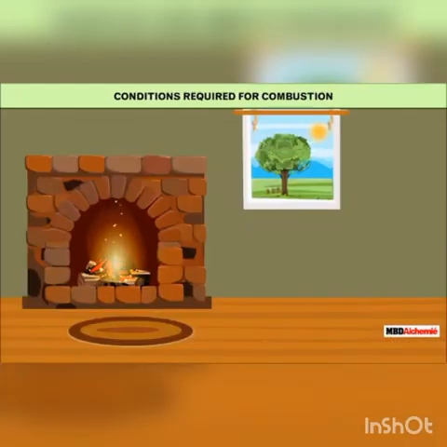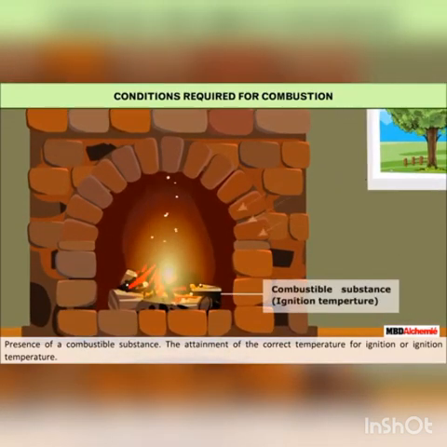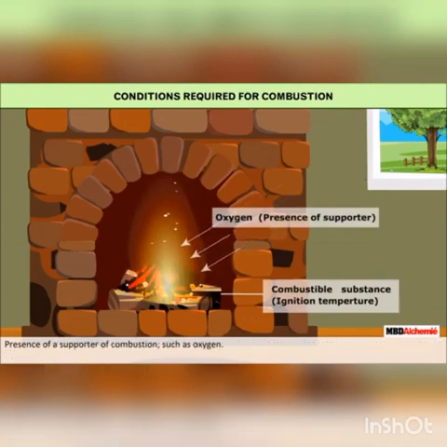Conditions required for combustion: presence of a combustible substance, the attainment of the correct temperature for ignition or ignition temperature, and presence of a supporter of combustion such as oxygen.